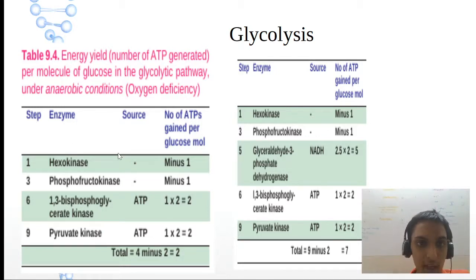If we see anaerobic conditions, let's try to compare here. What will be the difference? Yes, see, this is the only difference. Just remember, aerobic versus anaerobic, only one thing difference I want you to know, that is glyceraldehyde 3-phosphate dehydrogenase. Remember that G3P dehydrogenase is there only in aerobic, not in anaerobic. So here we are getting 4 minus 2, 2 ATPs. Remember, in anaerobic 2 ATPs, in aerobic 7 ATPs.